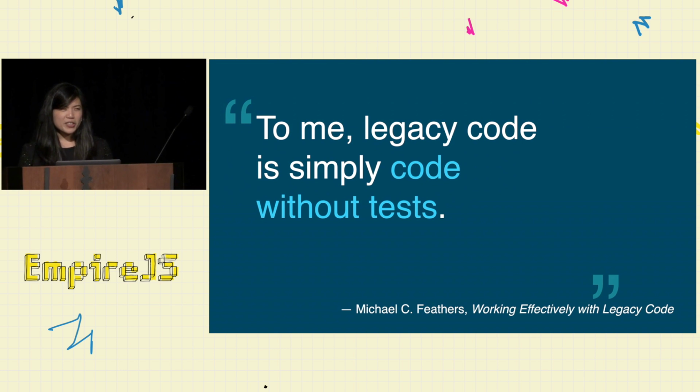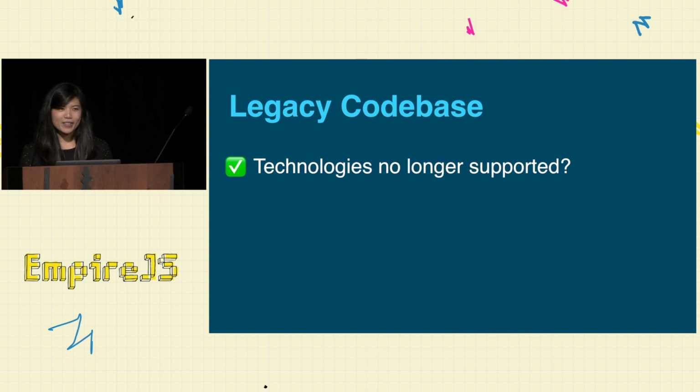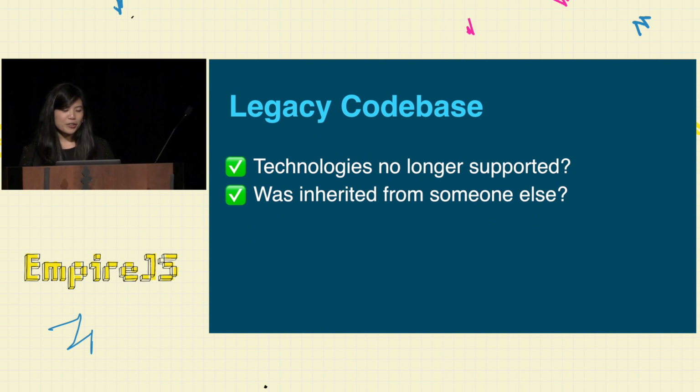And after reading this book, I started wondering, am I actually working with a legacy code base? So, does it include technologies that are no longer supported? Definitely. We have a lot of old stuff hanging out, including stuff like Sales.js and Alt.js, which hasn't been updated since 2016. Really exciting. Was it inherited from someone else? So I am definitely responsible for writing a lot of the code inside of Learn, but a lot of it predates me, like before I was even a programmer.